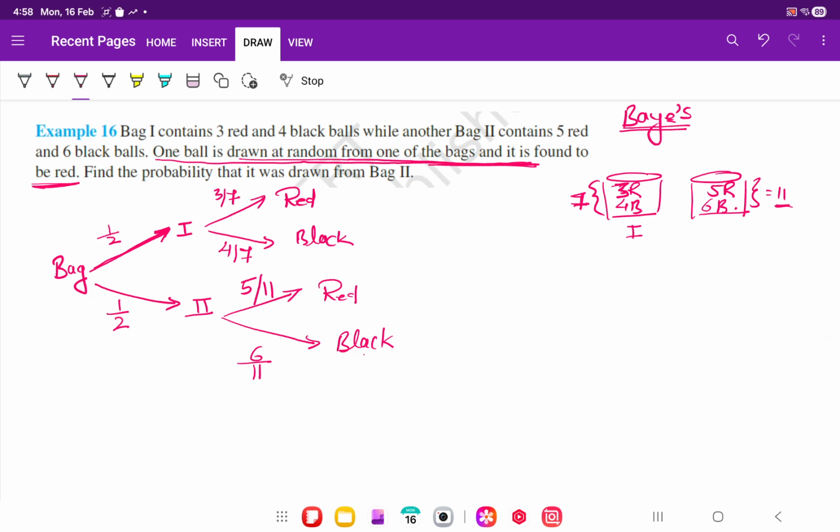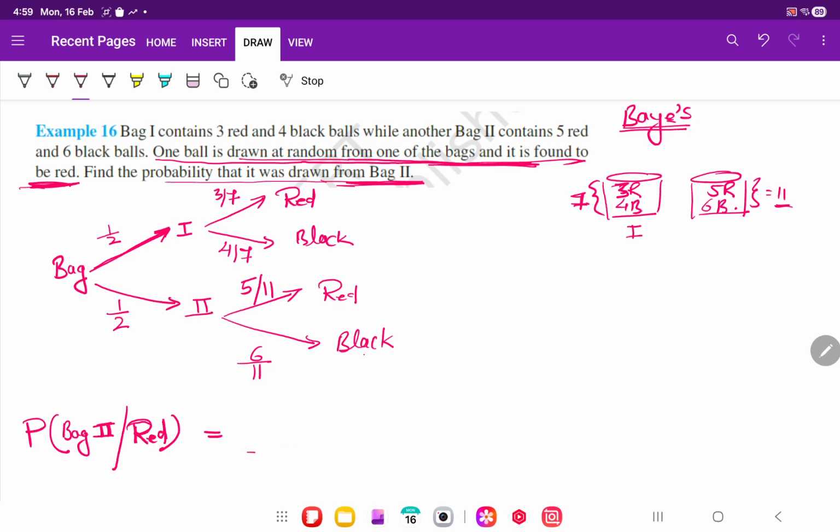So they are saying the ball is found to be red. So what is the probability that the ball came from second bag? Here we will use Bayes theorem, because there are 2 levels of selection. 2 levels of selection means first we will select a bag and then we will take out a ball which has to be red. So they want the probability that it was taken from bag 2. What is the given condition? That the ball is red, correct? We have to find the probability that it is from bag 2 and the ball is red.